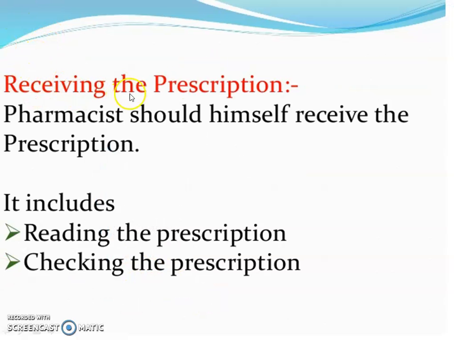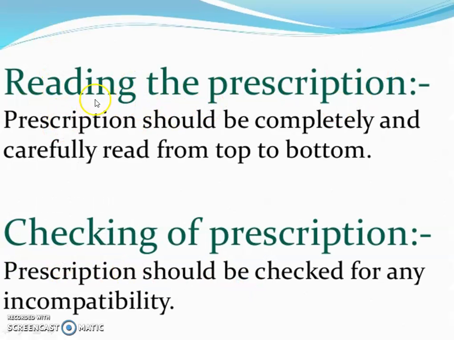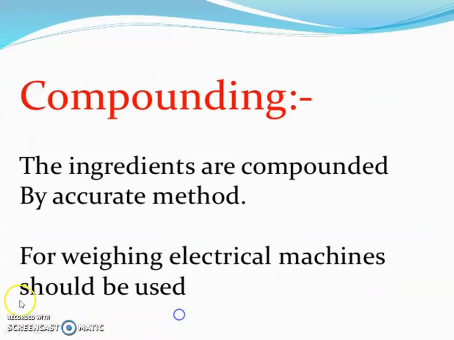First of all, receiving the prescription. The pharmacist should himself receive the prescription. It includes reading the prescription and checking the prescription. Reading the prescription: the prescription should be completely and carefully read from top to bottom. Checking of prescription: the prescription should be checked for any incompatibility.